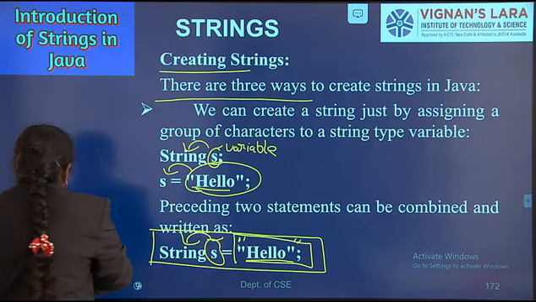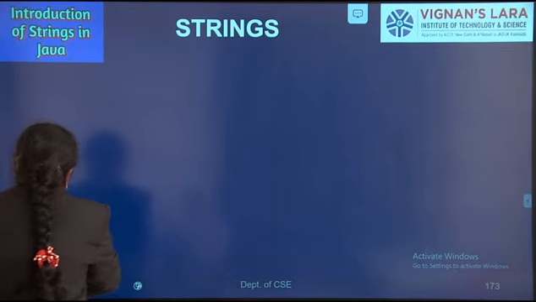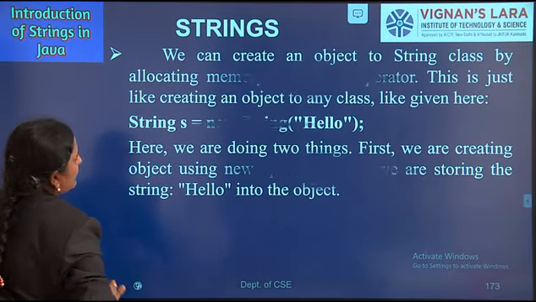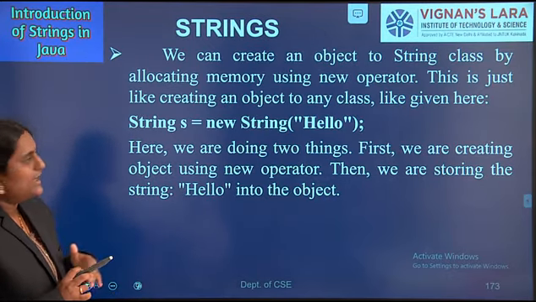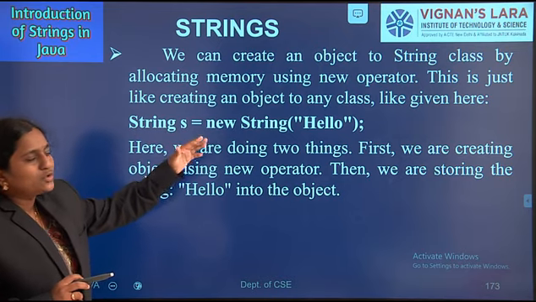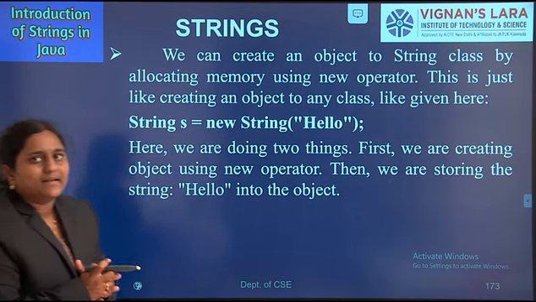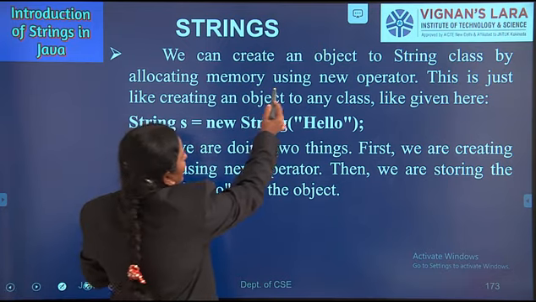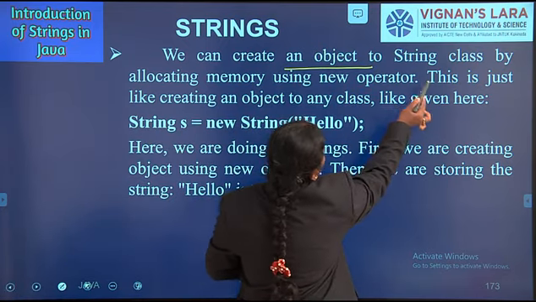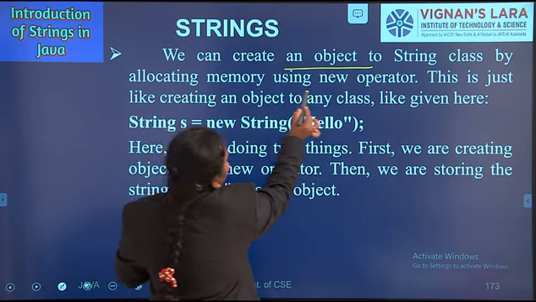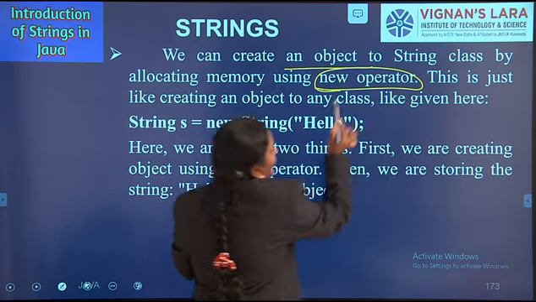Coming to the second way of creating an object: we can create an object of the String class by allocating memory using the new operator.